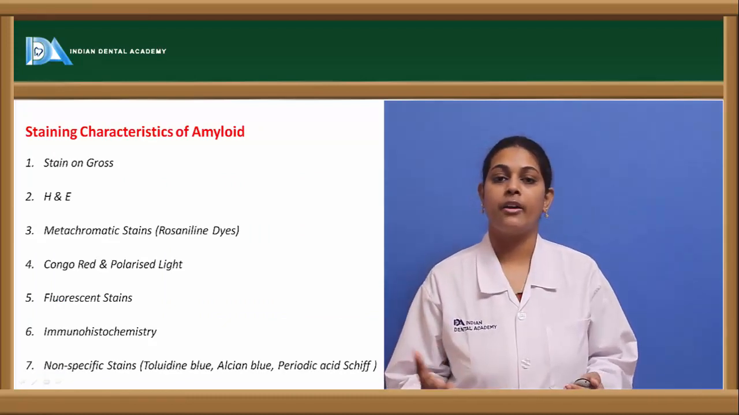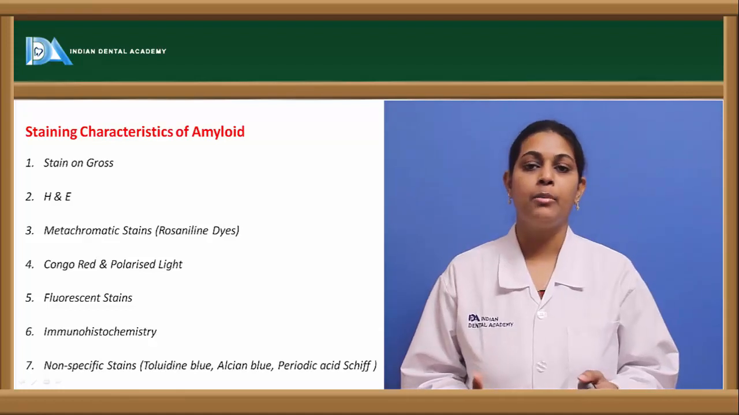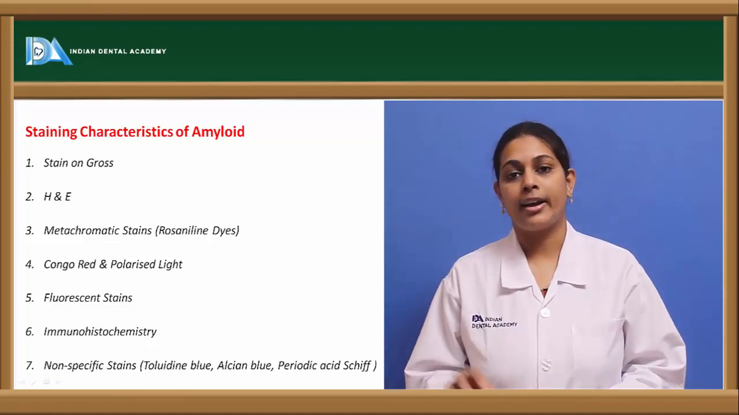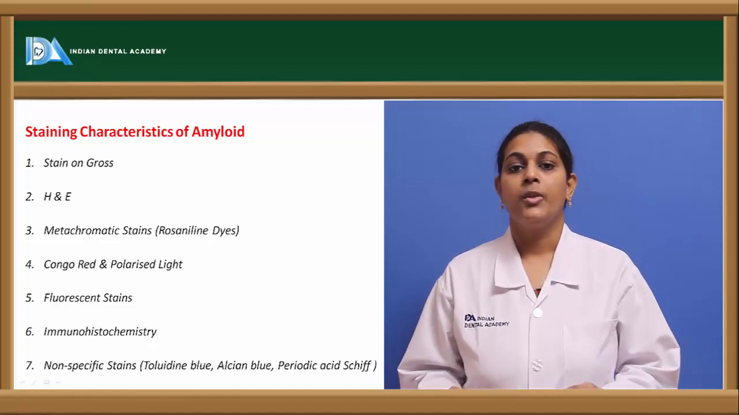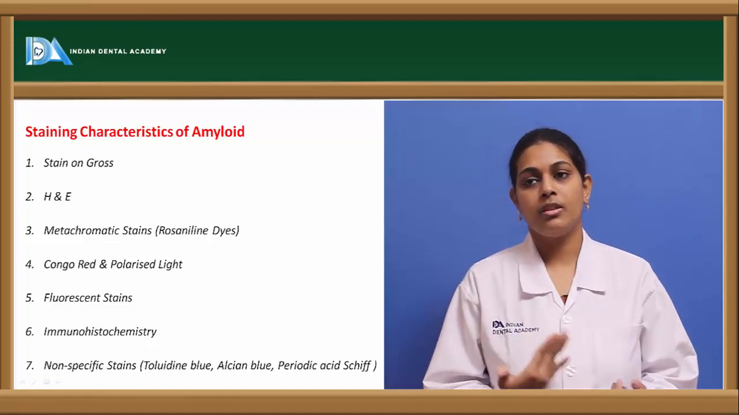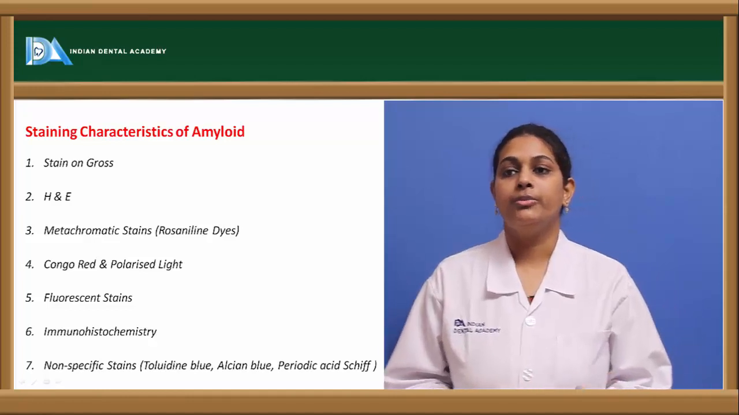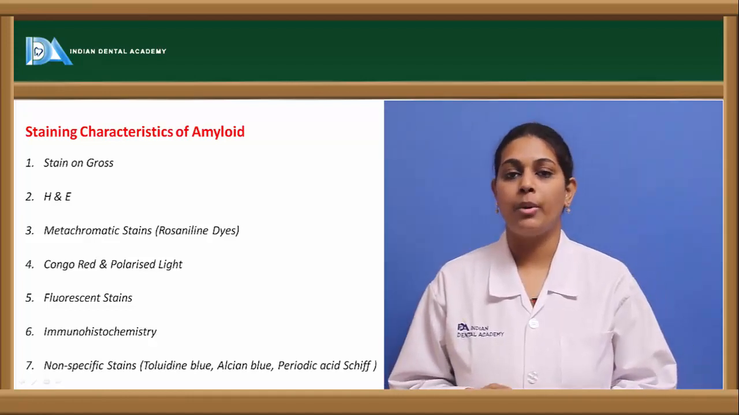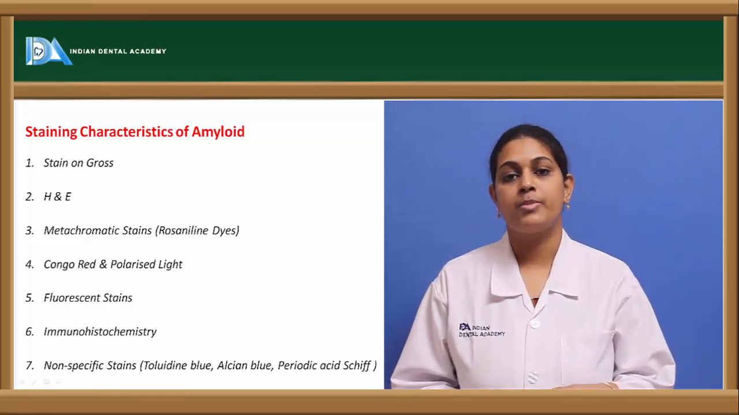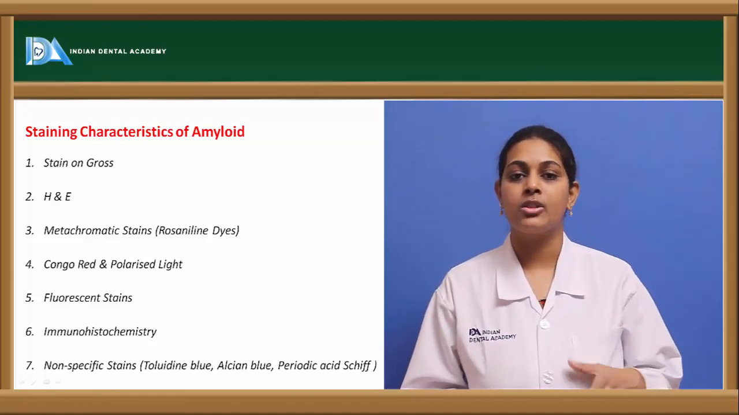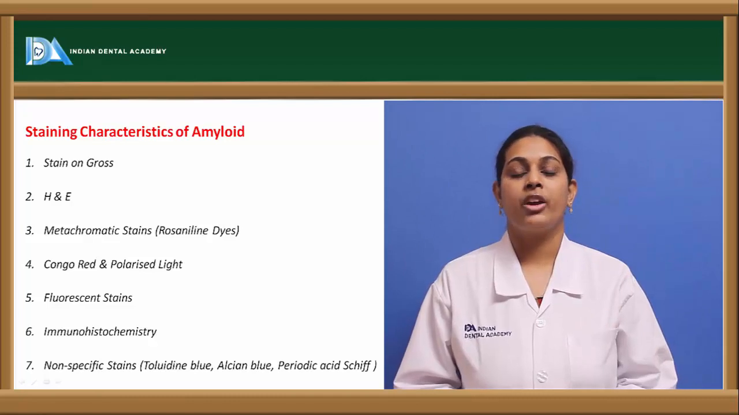Coming to the staining characteristics of amyloid, previously, when a gross specimen arrived at a pathology lab, the specimen was directly stained with certain dyes such as Lugol's iodine, and the presence of amyloid would give a particular brown color to the gross specimen, and based on that the patient would be diagnosed as suffering from amyloidosis.